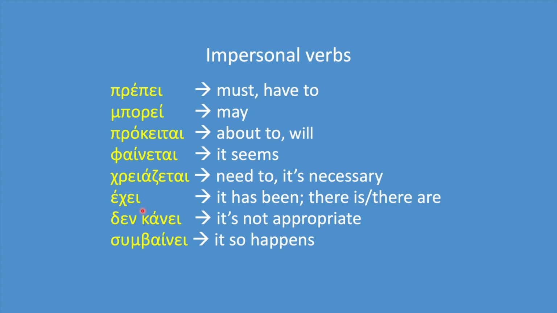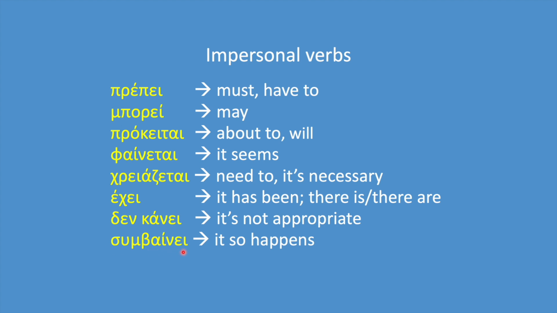Έχει. In the previous slide, we used the verb έχει in describing the weather. Έχει κρύο, it's cold. Here we will see two more meanings. It has been and there is or there are. Δεν κάνει, it's not appropriate. Or you can have the affirmative expression κάνει, it's appropriate. Συμβαίνει, it so happens. In the description below, you can also find a link to a video on the verb